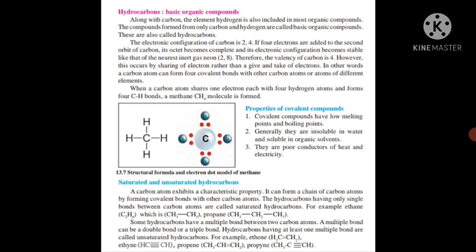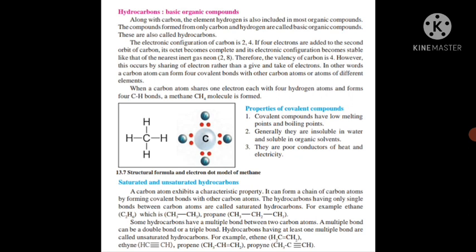These hydrocarbons are again classified into two different groups. First one saturated hydrocarbons and second one unsaturated hydrocarbons. We know that a carbon atom exhibits a characteristic property: it can form a chain of carbon atoms by forming covalent bonds with other carbon atoms.